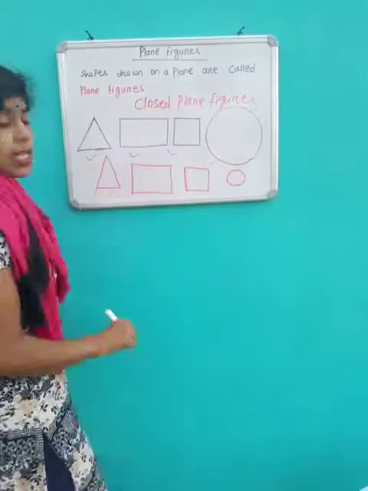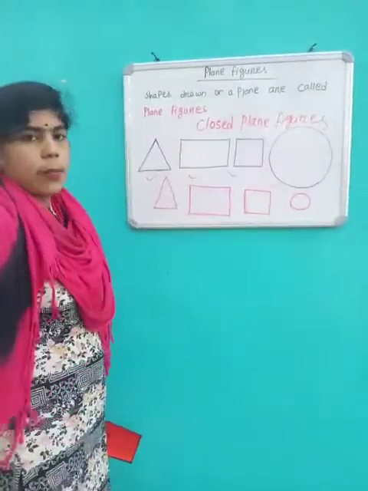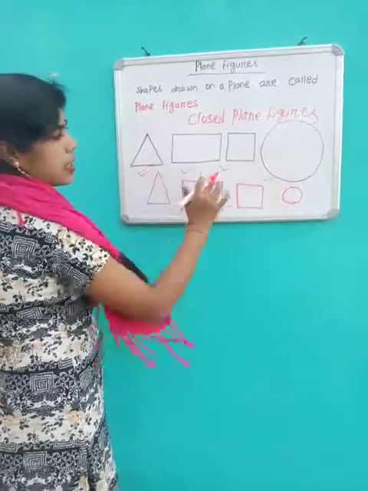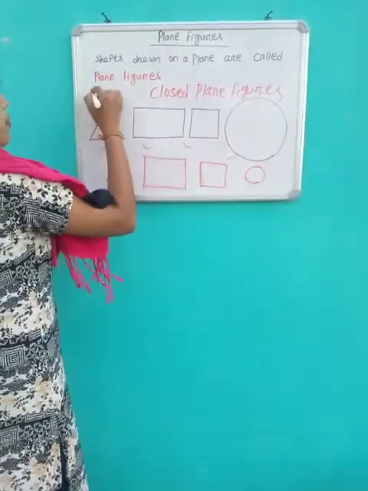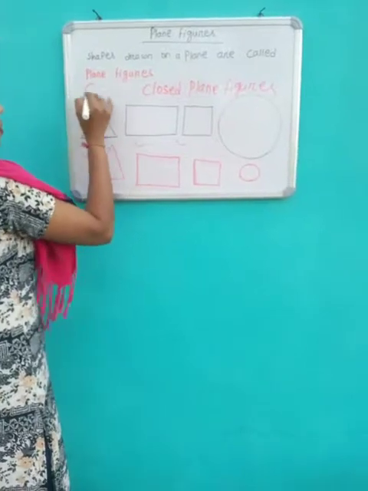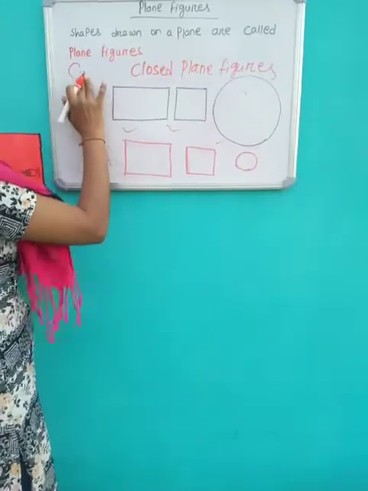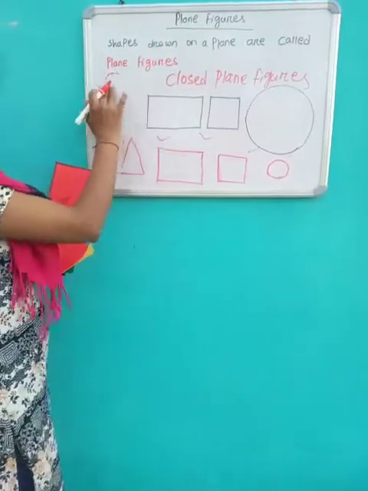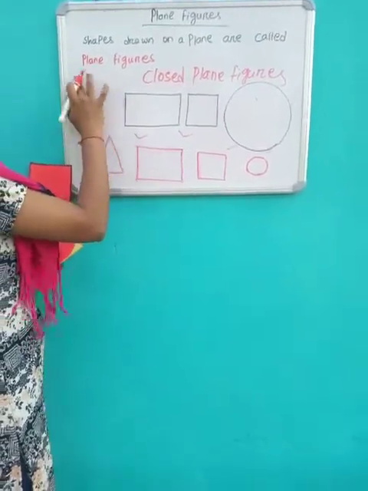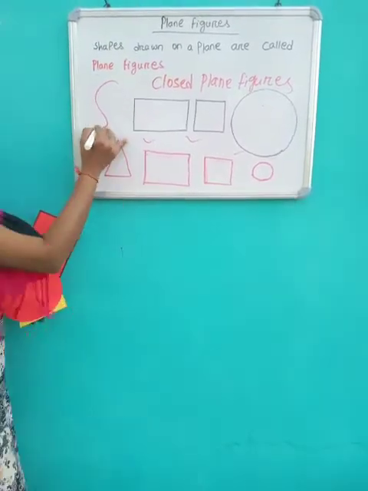Plane figures are of two types: open plane figures and closed plane figures. These figures are called closed figures, and this type of figure is called an open figure.